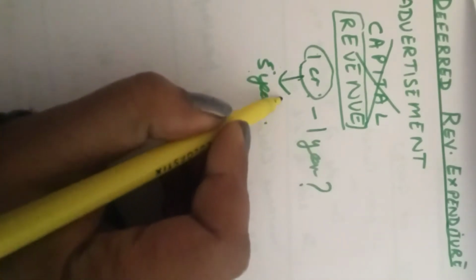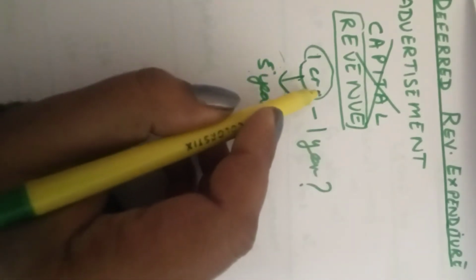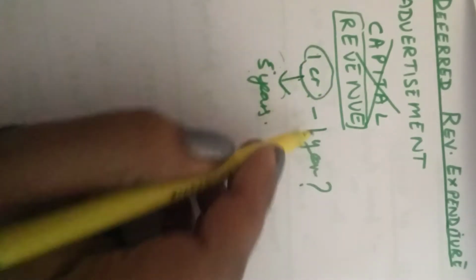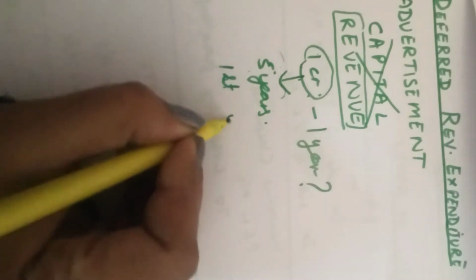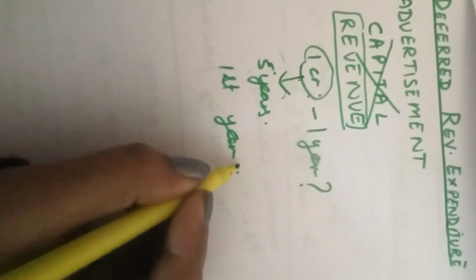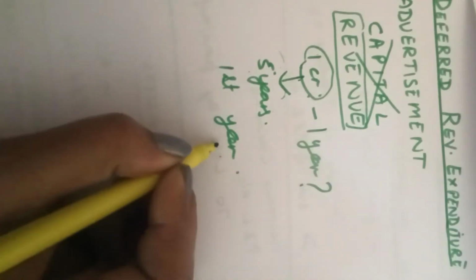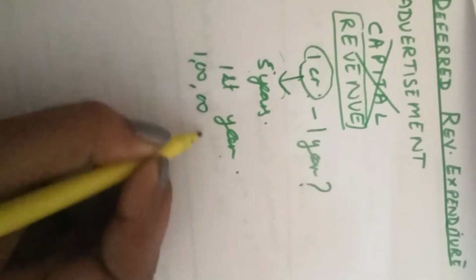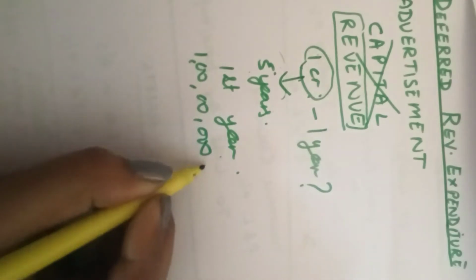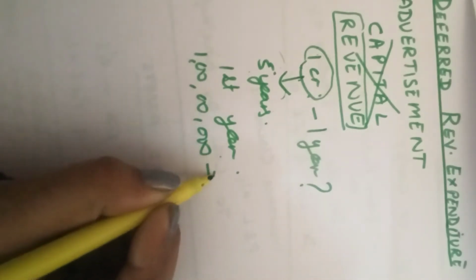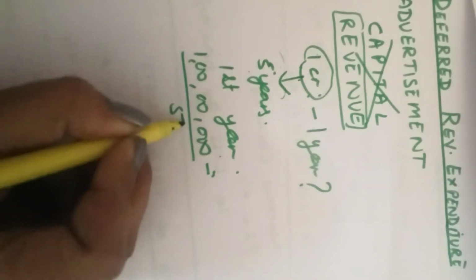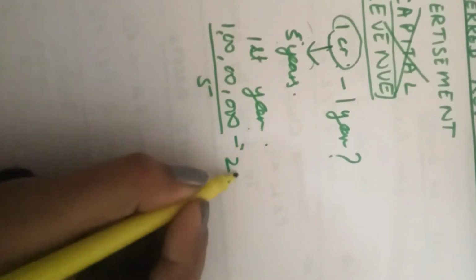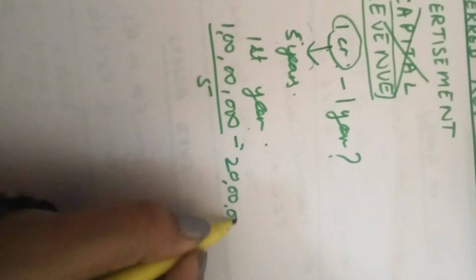So it is not justified, children, to charge this entire 1 crore as an expense only in the first year. It is not right. So what do we do? This 1 crore is going to give us benefit in the next 5 years, so it will be wise to divide it over 5 years, that means rupees 20 lakh each year.